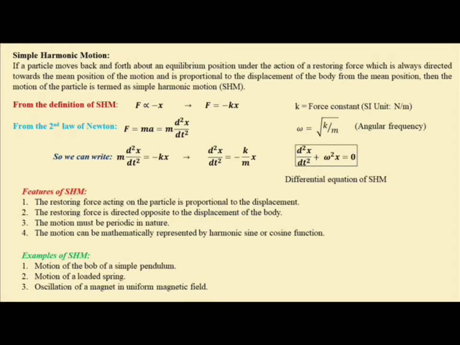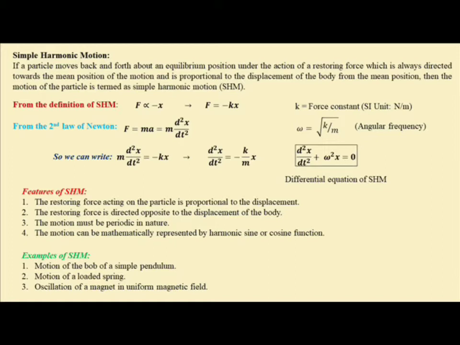The restoring force is always directed towards the equilibrium or mean position of motion, and it is proportional to the displacement of the body from the mean position. As given in this definition,